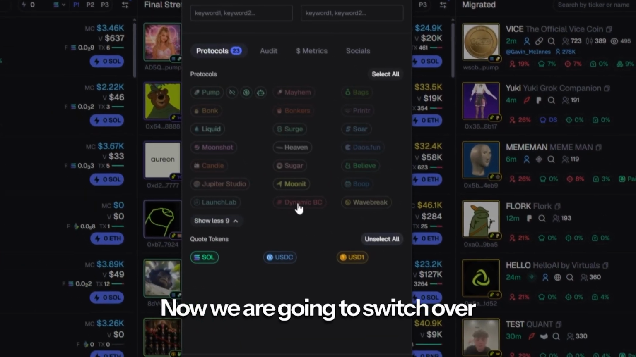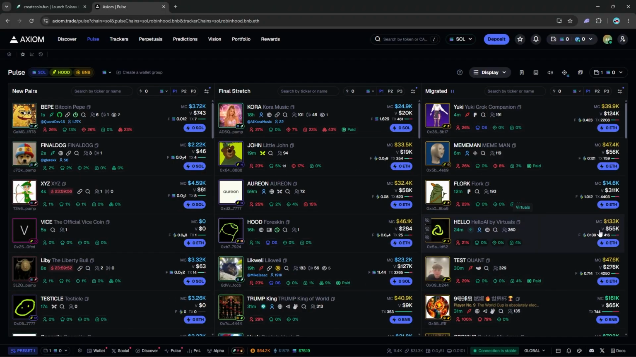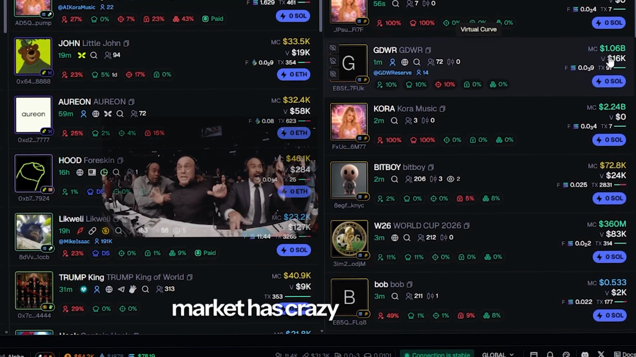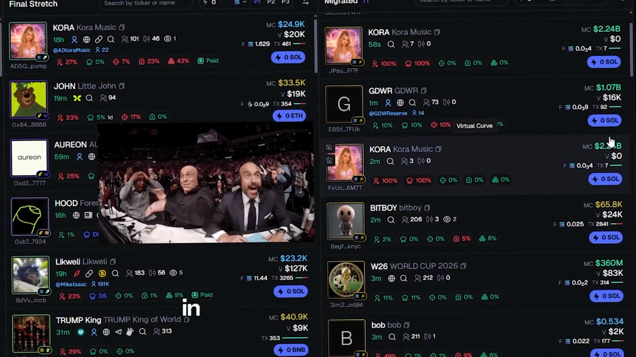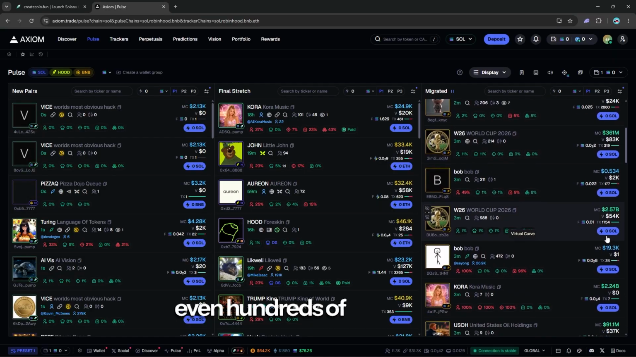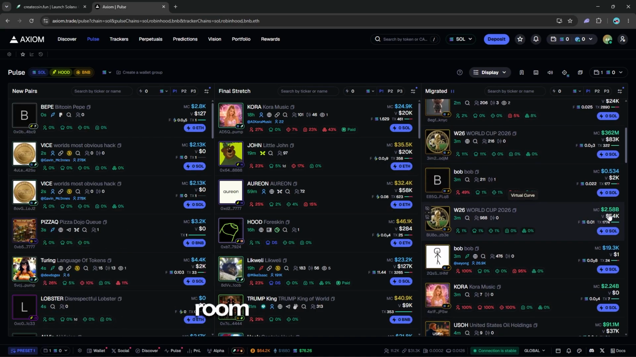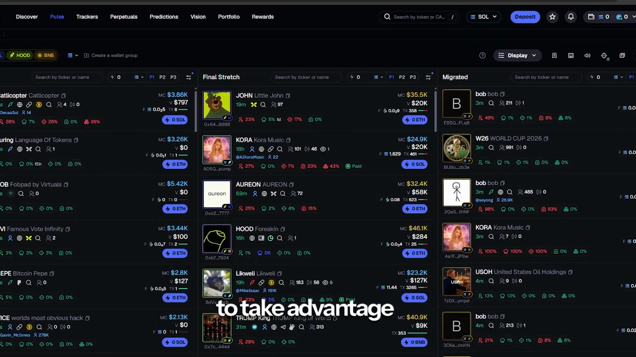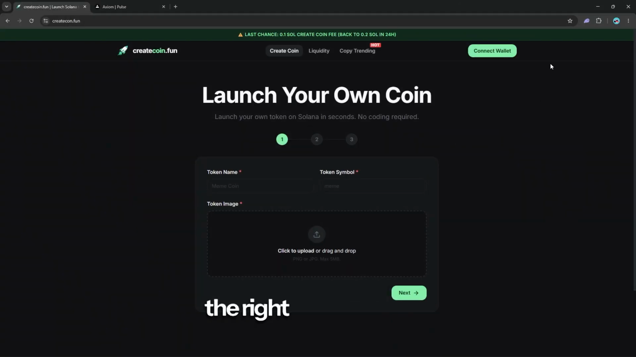Now we are going to switch over to dynamic on Axiom and look at the Matora market instead. As you can see, the Matora market has crazy market caps in the hundreds of millions, in the billions, and most end up in the tens or maybe even hundreds of thousands. That means we've got a lot more room for our coin to grow on a much better market space. That is what we are going to take advantage of. That is step one, having the right market space.